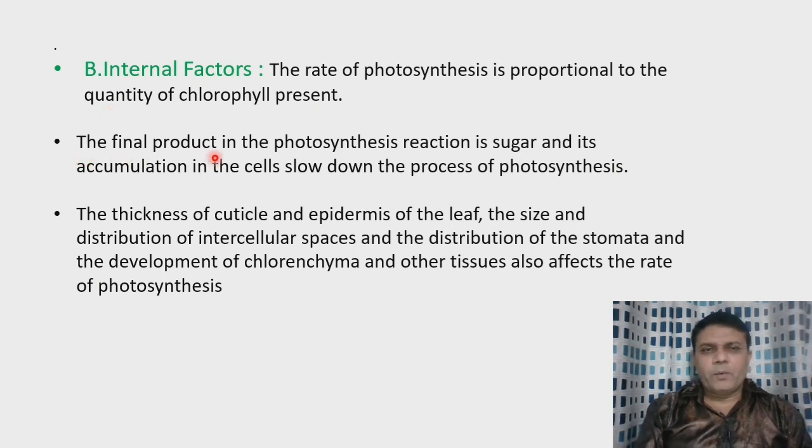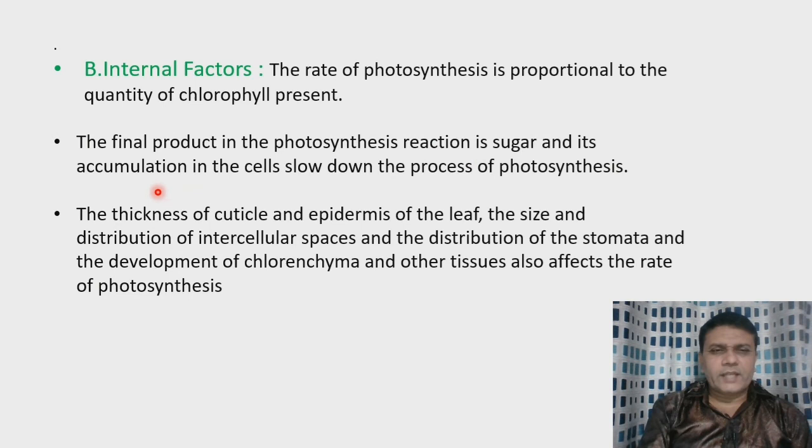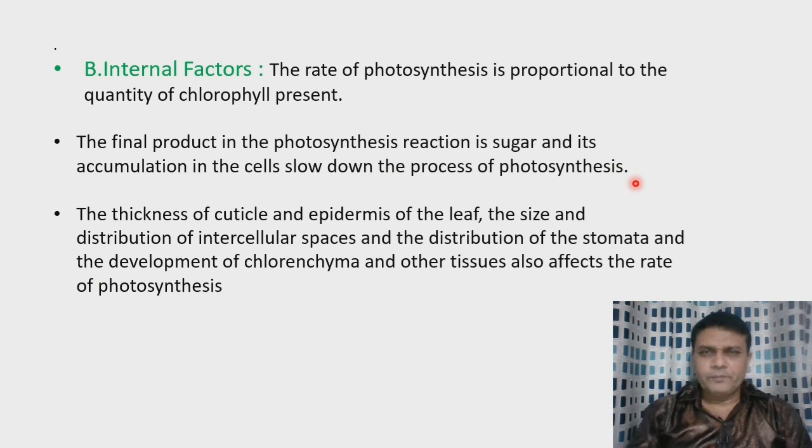Then the final product in the photosynthesis reaction is sugar, and its accumulation in the cells slows down the process of photosynthesis.